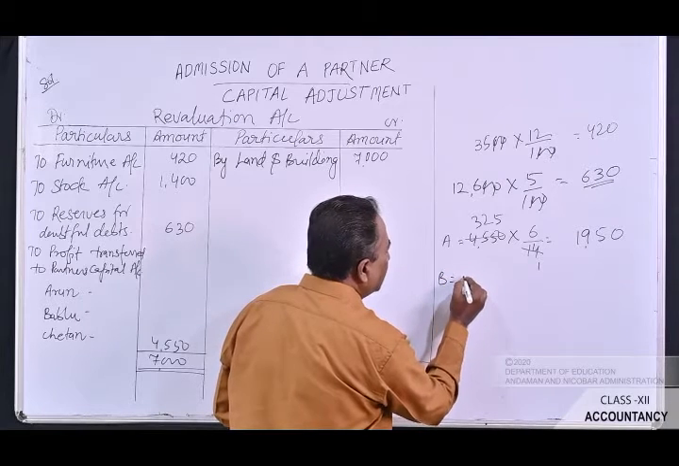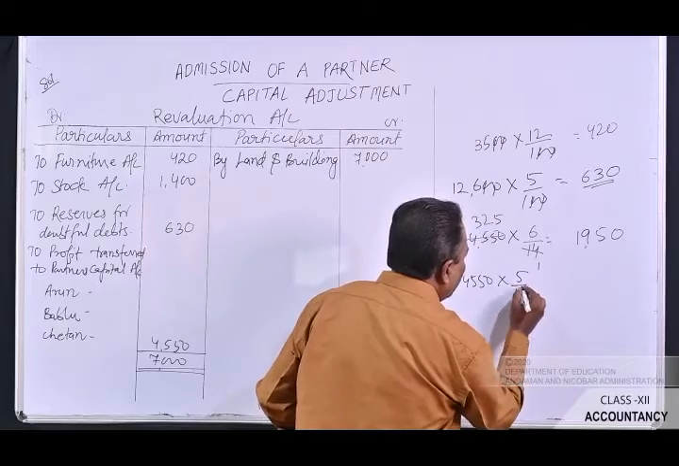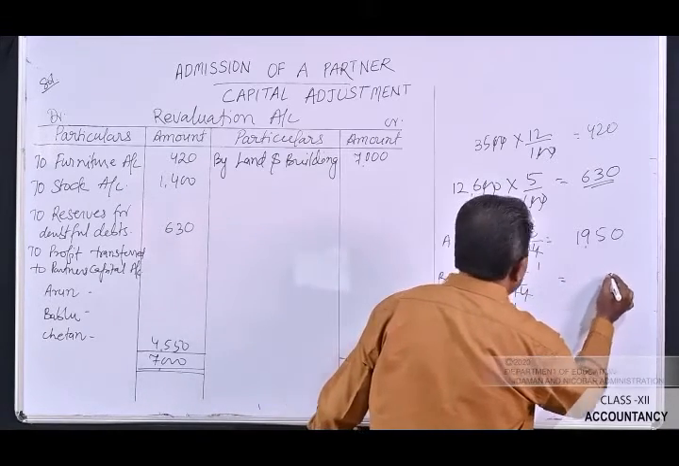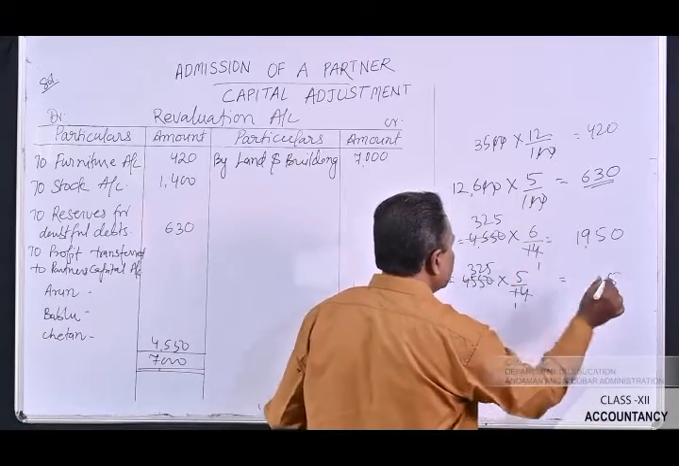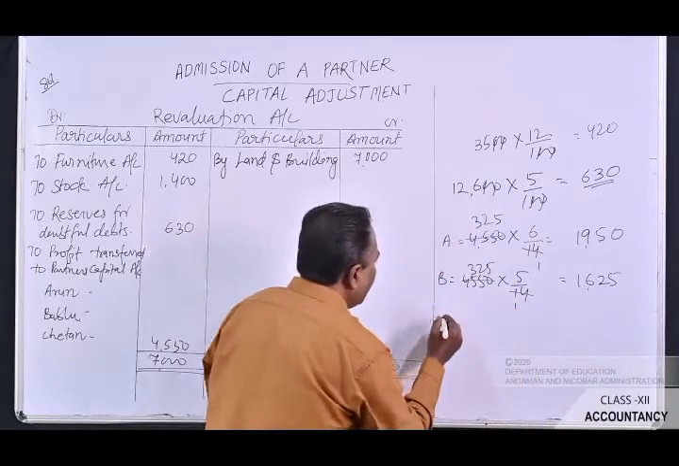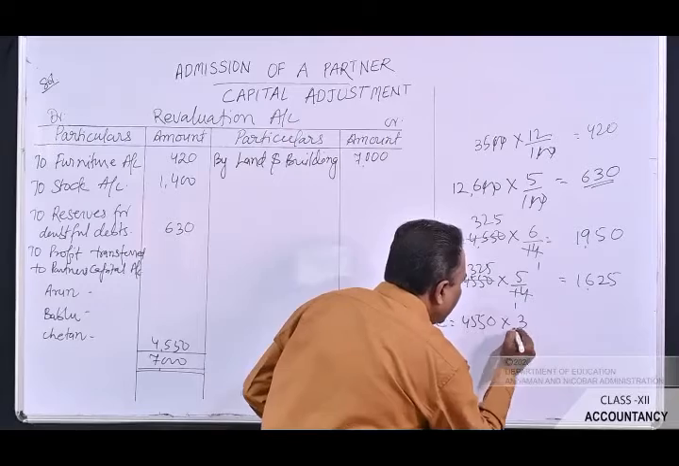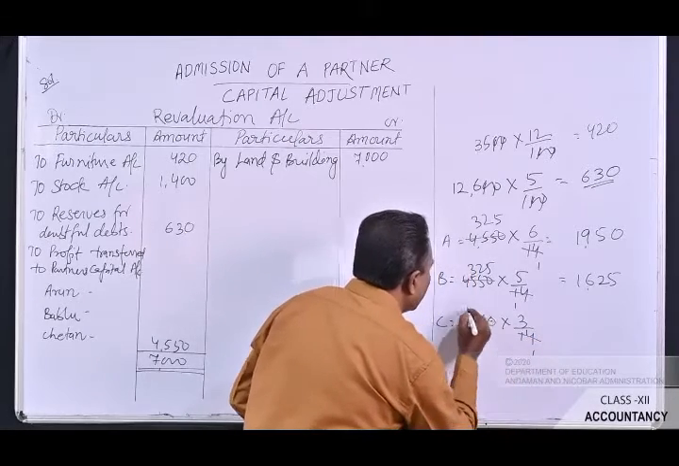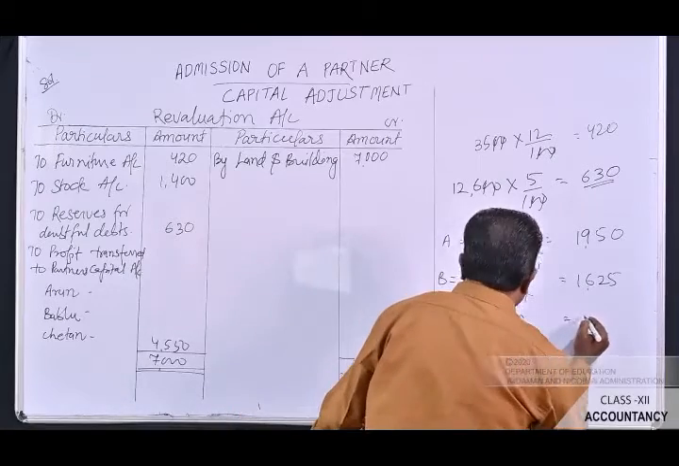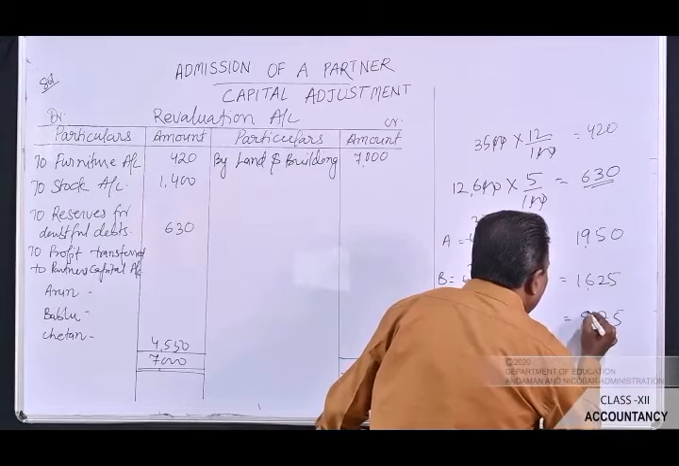Bablu will get 4,500 into 5/14, 325, 5 5s are 25, 2 balance, 2, 1 balance, it is 1,625. And Chetan will get 4,550 into 3/14. So Chetan will get 579.